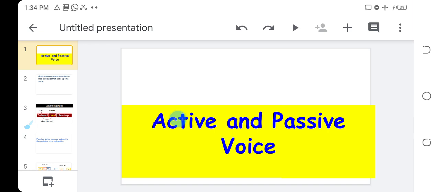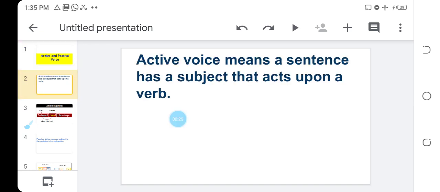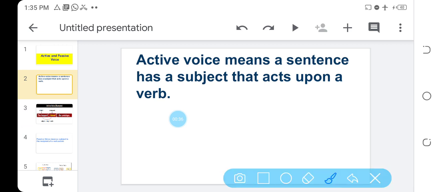Our topic for today is active and passive voice. Now, what do we mean by active and passive voice? Let's go to the first one, which is active voice. Active voice means a sentence has a subject that acts upon a verb. Take note of these key words: a subject and a verb.